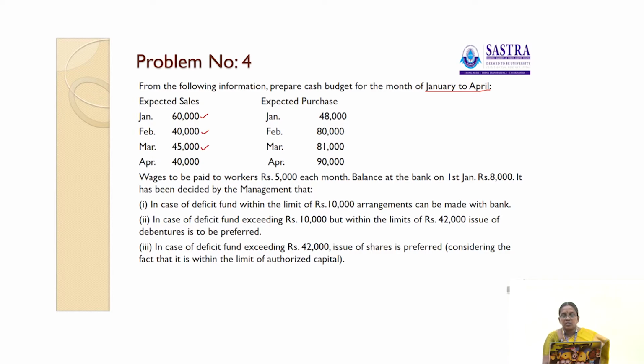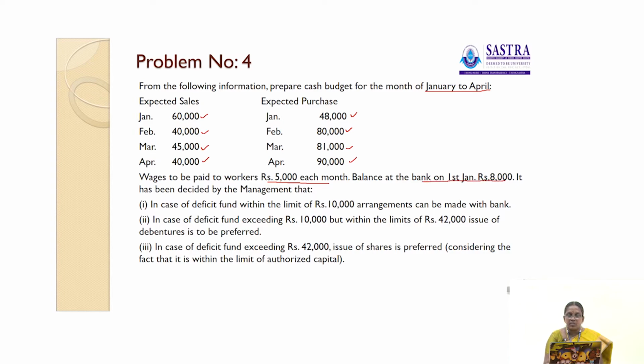Expected purchases: January 48,000, February 80,000, March 81,000, April 90,000. Additional information: wages to be paid to workers rupees 5,000 each month, balance at the bank on 1st January rupees 8,000. So opening balance was given, rupees 8,000.